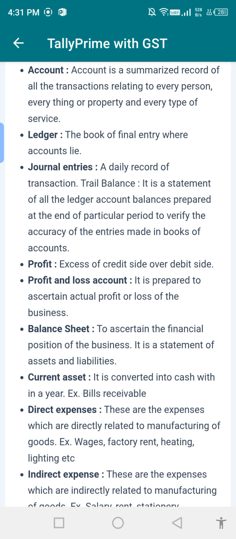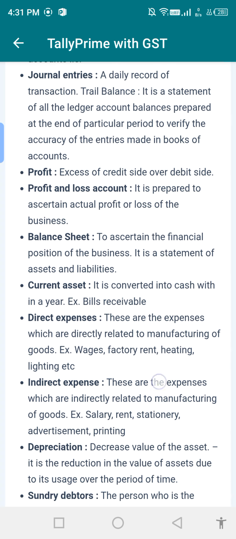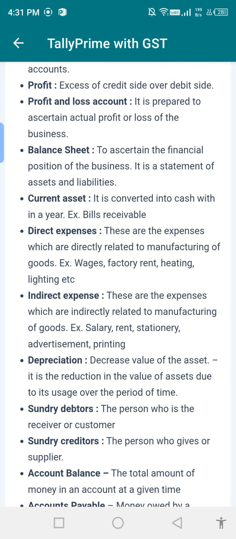Direct expenses, they are expenses which are directly related to the manufacturing of goods, for example wages, factory and heating, lighting, etc. Indirect expenses, those are the expenses which are not directly related to the manufacturing of goods. Example: salary, rent, advertisement, printing.